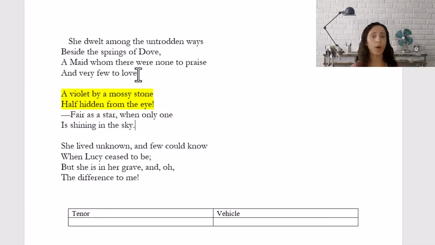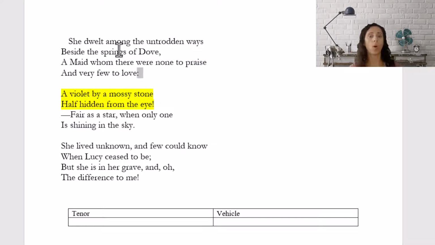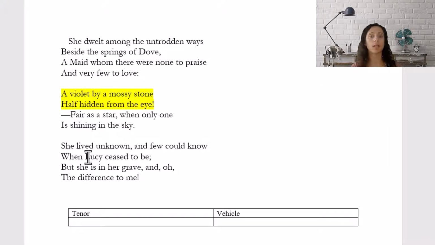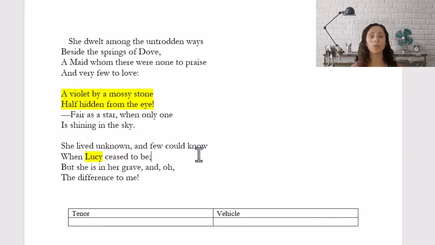Well, if we look above to the stanza above it, we see that Wordsworth ends the first stanza with a colon. And a colon is actually suggesting that whatever comes next is an example of what was said in the first stanza. So in the first stanza, Wordsworth was talking about a she, a maid. Now in Wordsworth's time, the word maid meant a young unmarried woman. So he's talking about a young unmarried woman. And by the time we get to the third stanza, we see that the woman has a name, and I'll highlight it, her name is Lucy.